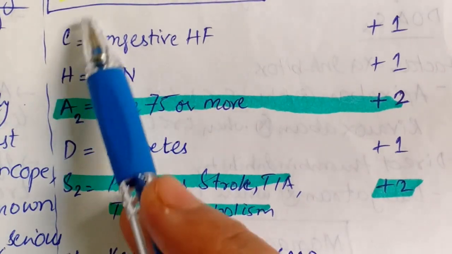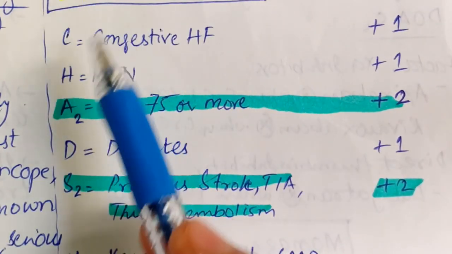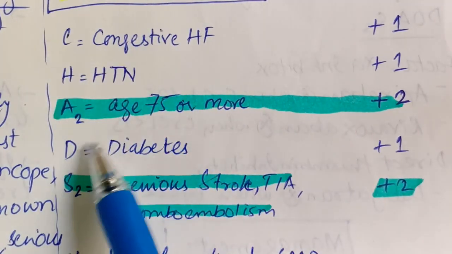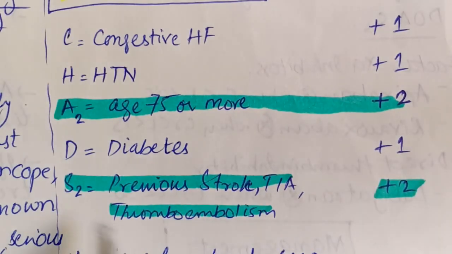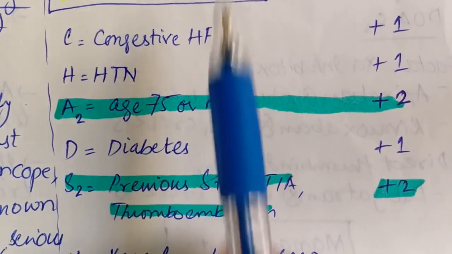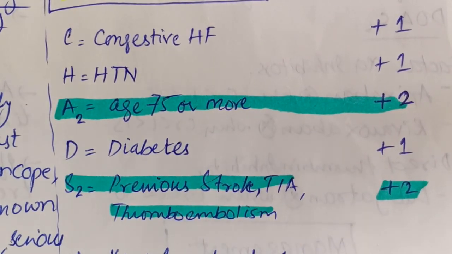So what are these risk factors? For C, we have congestive heart failure, H for hypertension, A for age 75 or more, so it is given the score of +2. D for diabetes, and S2 for previous stroke, TIA, and thromboembolism history.